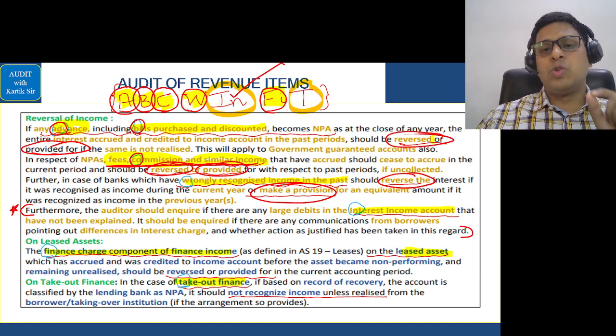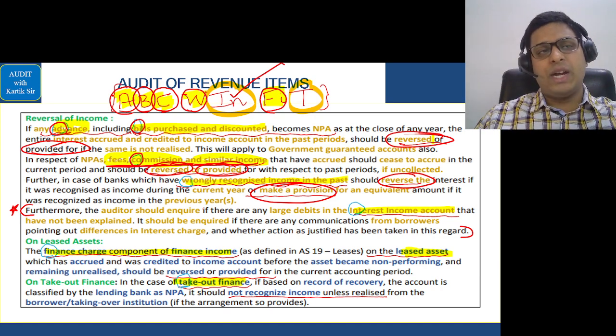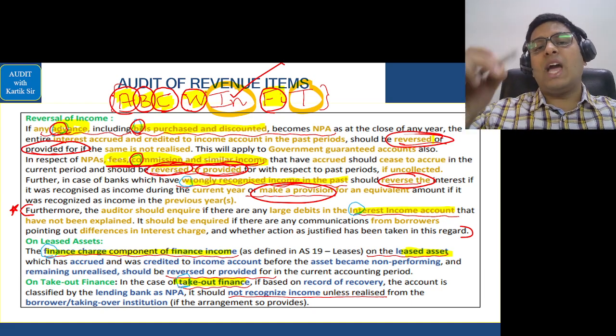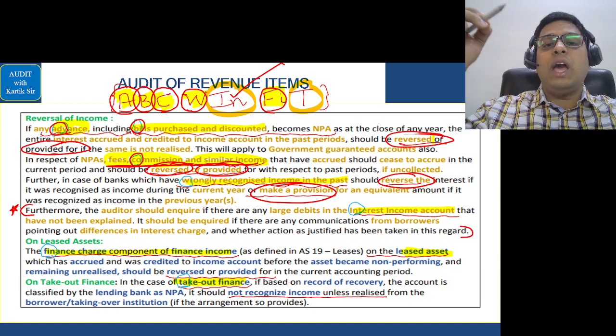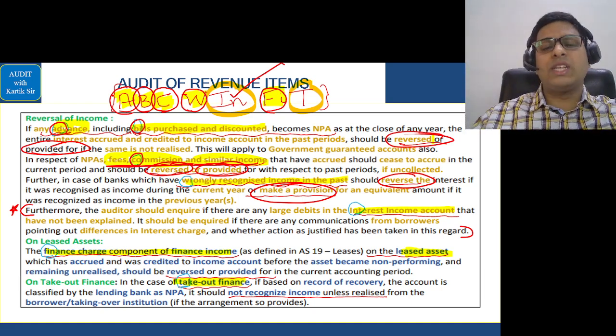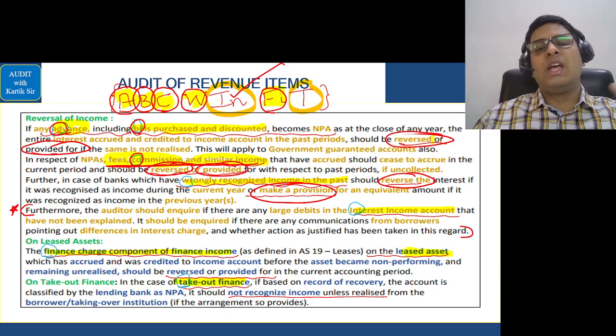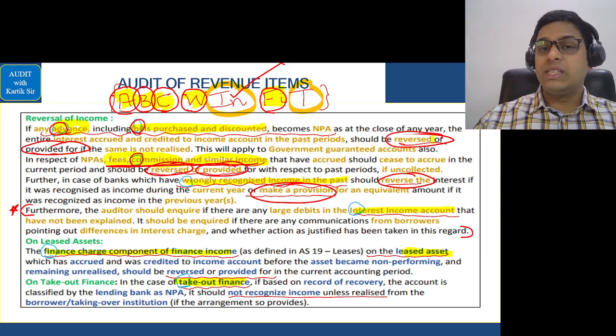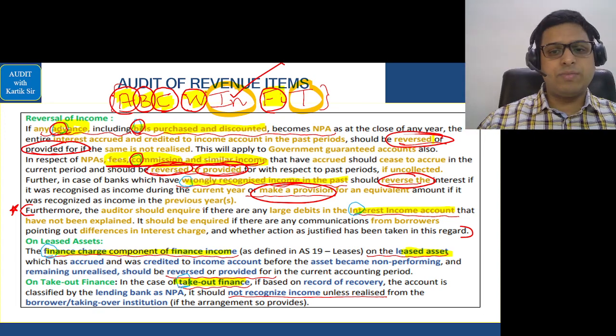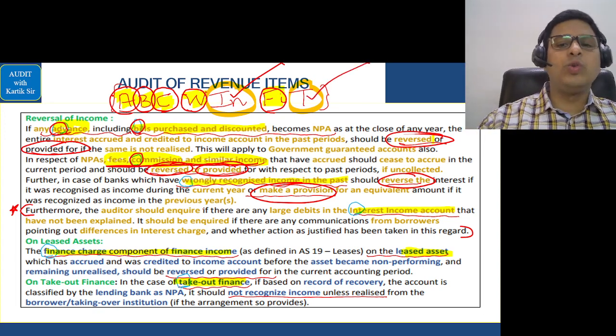Okay, so you understand, if large interest debits have been taken in the interest income account, we have to inquire with the bank what the reason is that they took such large debits, and we should do a proper inquiry and see whether proper justifiable answers are given by the bank persons. Okay, the last point is in relation to takeout finance.